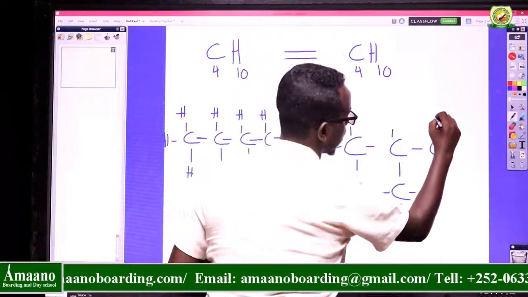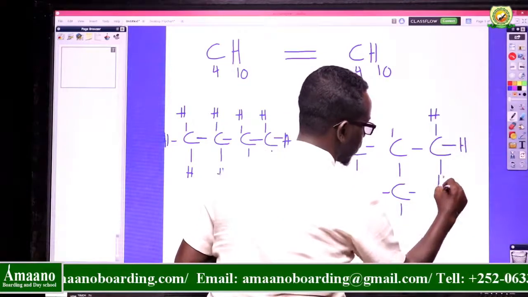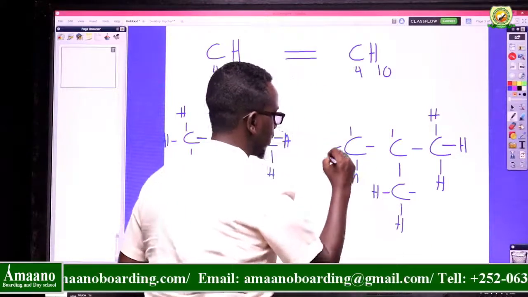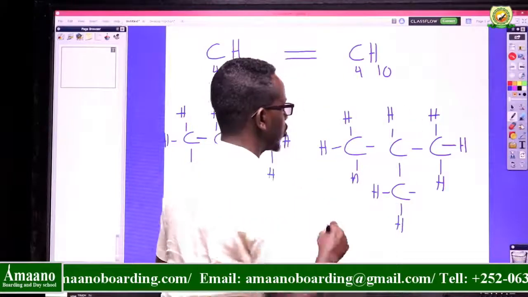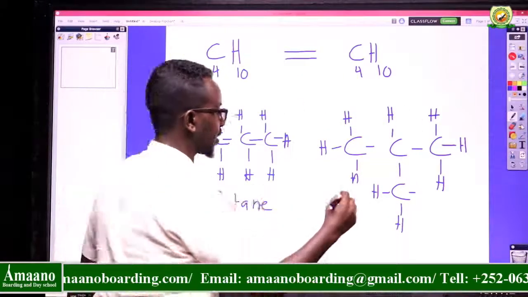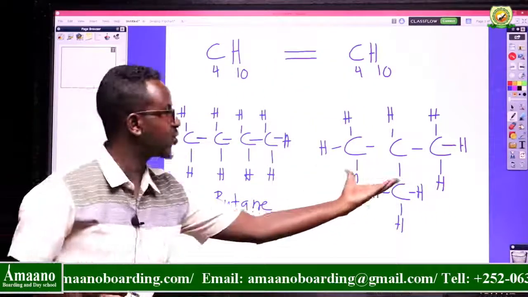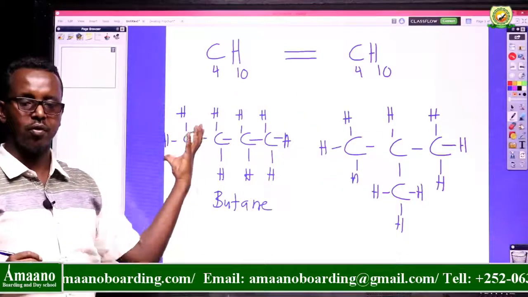Every carbon should have 4 single covalent bonds. Consider this one. If you count the hydrogen atoms attached to these carbons, here you have 10 hydrogens, here you have 10 hydrogens. Here you have 4 carbons, here you have 4 carbons.